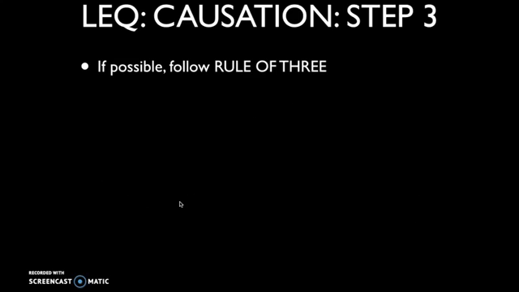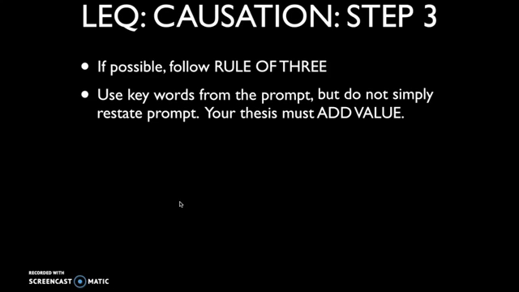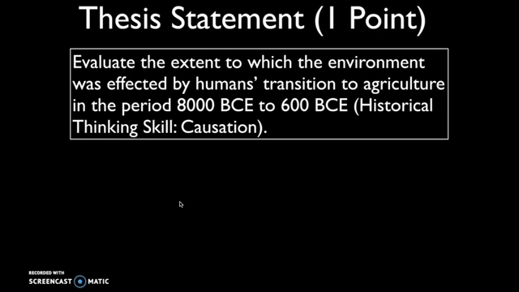Now, if possible, whenever you're crafting a thesis, you want to try and follow the rule of 3. So you want to try and establish 3 subclaims. So hopefully the list that you've brainstormed, you identified multiple causes or multiple effects. I really encourage you to use keywords from the prompt. You only are given 40 minutes to write one of these essays. You can't, though, just simply restate the prompt. You have to add value. So, for example, if the prompt is evaluate the extent to which the environment was affected by humans' transition to agriculture, you can't just say the environment was affected by humans' transition to agriculture in a variety of ways. You have to then go on to specify.